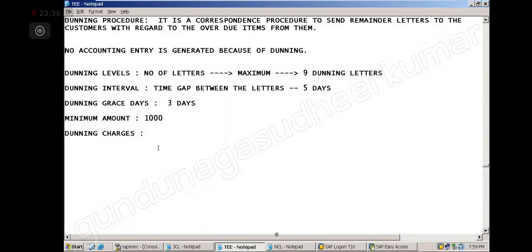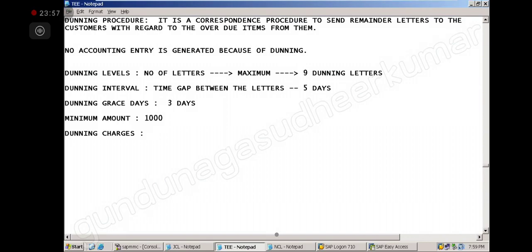Now, Dunning charges. What do Dunning charges mean? I'm printing the letter, sending it through registered post and all that. It is all expensive for me, right? So all these charges, who has to pay me? He has to pay me.